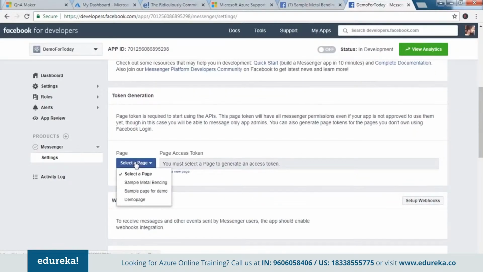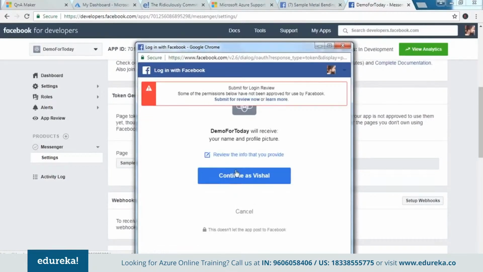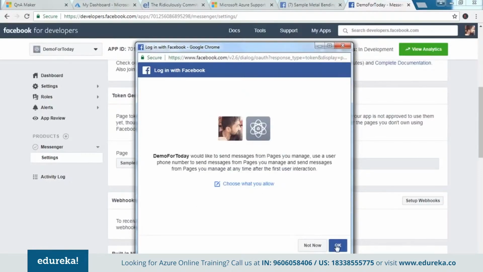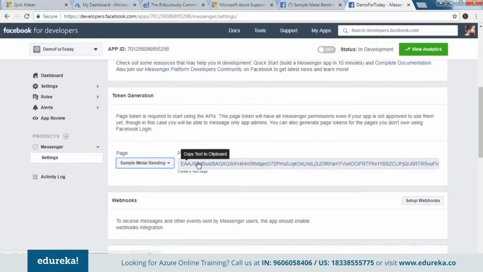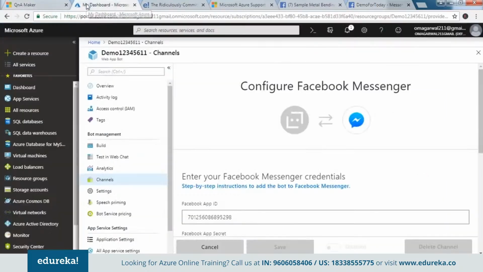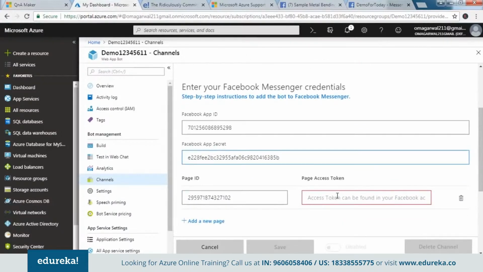So what is the page that I want to refer? It is sample metal bending, if I'm not wrong. Yep. It would ask me for access. I would say yes, and I would say okay, give access. It would generate a token which I need to copy. Once it's copied, you would come back to the dashboard of your Microsoft Azure and you'd paste it here like this, and this thing is more than ready to go now.